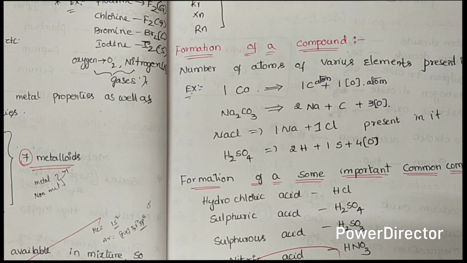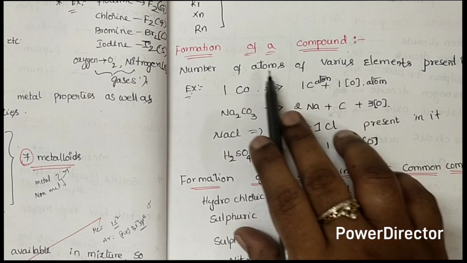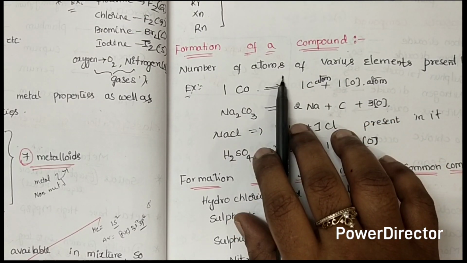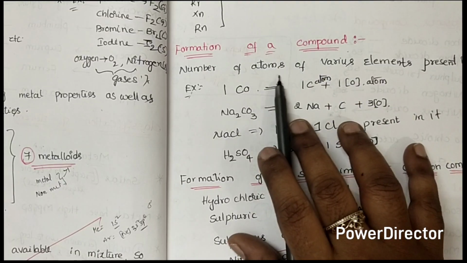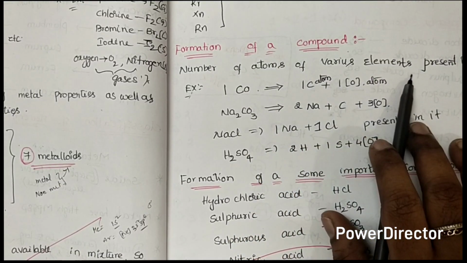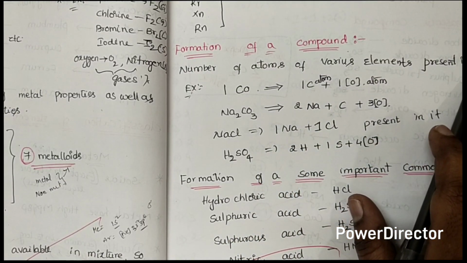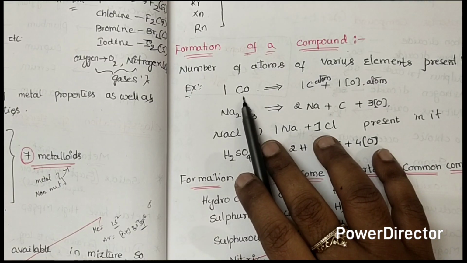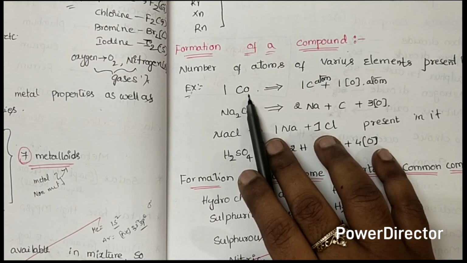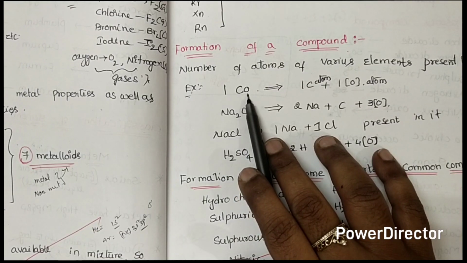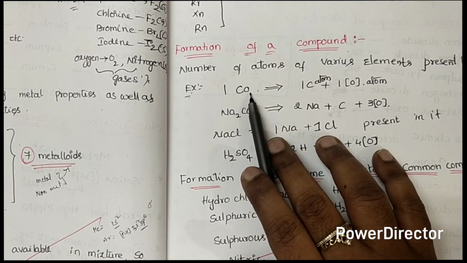What is a compound? How is a compound formed? A compound has a number of atoms of various elements present in it. For example, CO is carbon monoxide. In CO, there is 1 carbon atom and 1 oxygen atom.